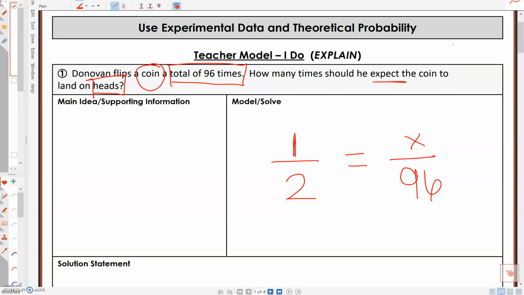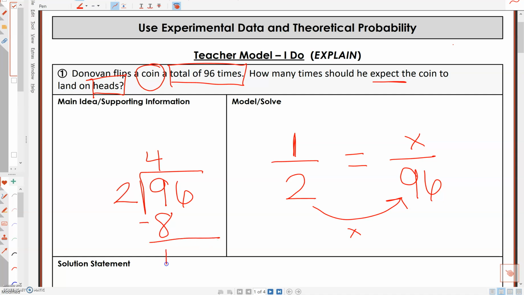Well, like I said, you learned this before, you can cross multiply and divide, or what I like to do is figure out, well, from 2 to 96, how much would it be? So 2 times what number is 96? So I will divide 96 divided by 2. 2 goes into 9 4 times. So that gives me 8. 9 minus 8 is 1. I bring down the 6. 2 goes into 16 8 times.